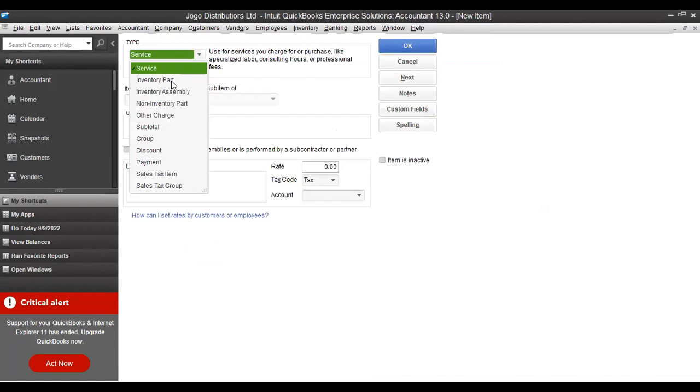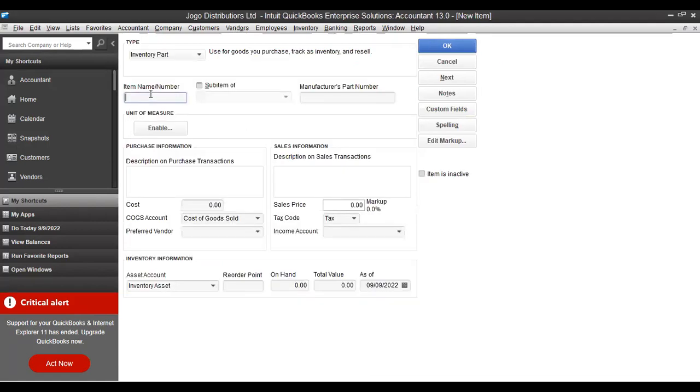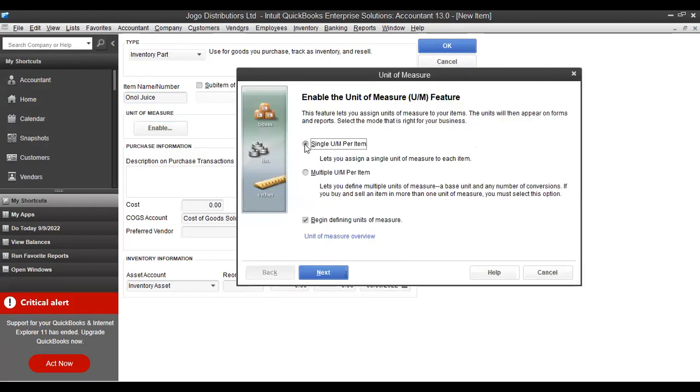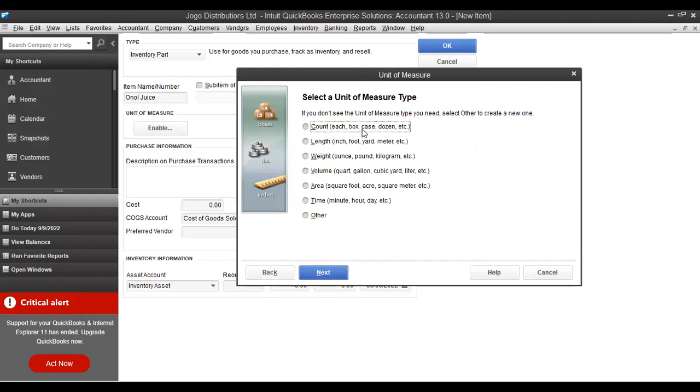So it's inventory, and the first item is called Ono juice. The unit of measure is cartons, so you say enable, single unit per item, then you say next. Cartons, if they're not here, they're supposed to be counts, but you don't have to go to counts.